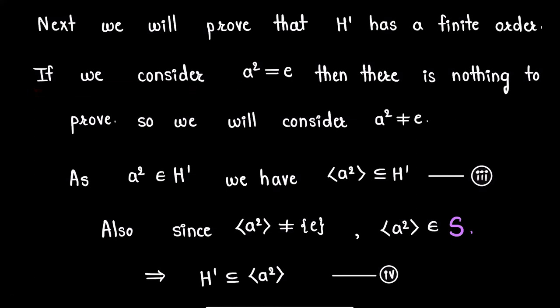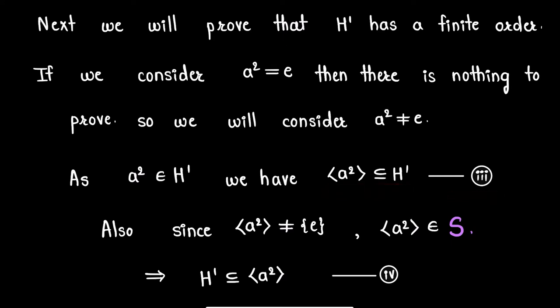If we consider a squared is equal to identity, that is the order of a is 2, then there is nothing to prove. In this case, the order of H' will be 2. So, we will consider a squared different from identity. Now as a squared is an element which is different from identity and also a squared is in H', the cyclic group generated by a squared will be a subset of H'.